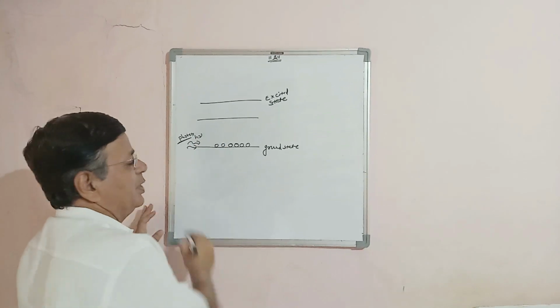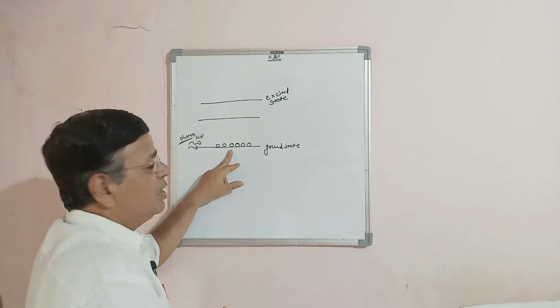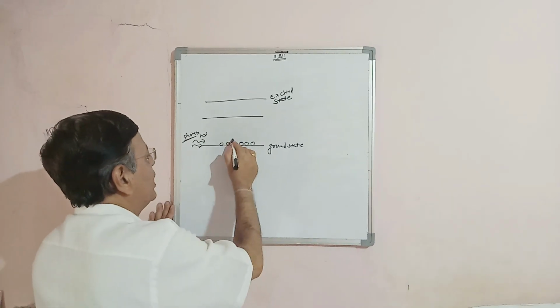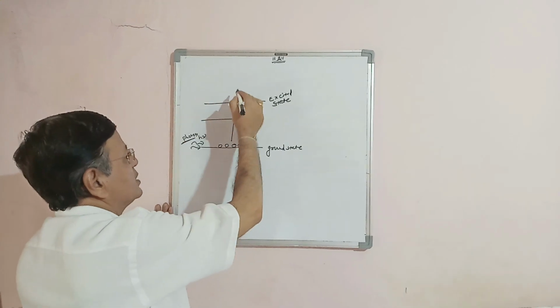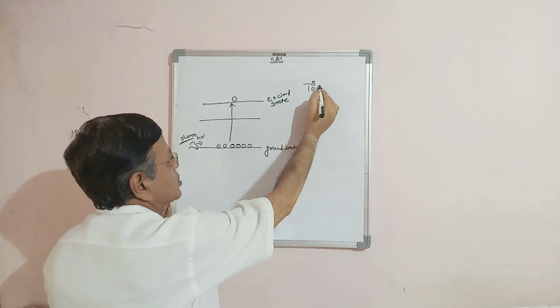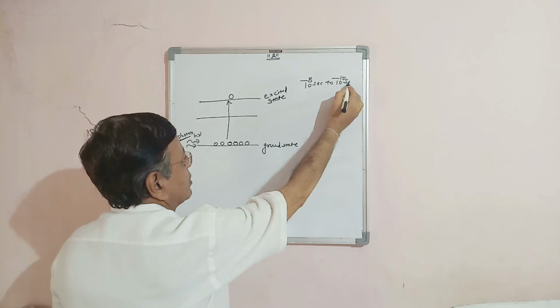Each photon has the energy h nu, which is given to this charged particle, and the charged particle's energy increases. It is excited and reaches the excited state, and it remains in the excited state for 10 raised to minus 8 second to 10 raised to minus 10 second.